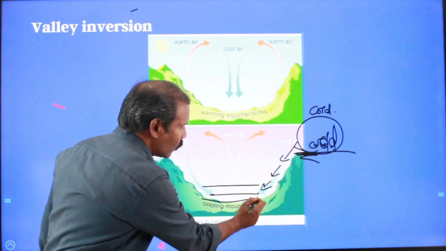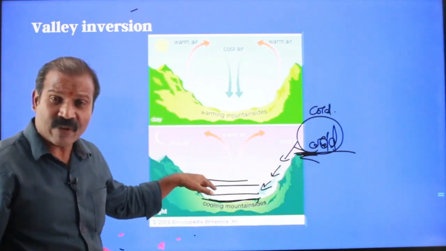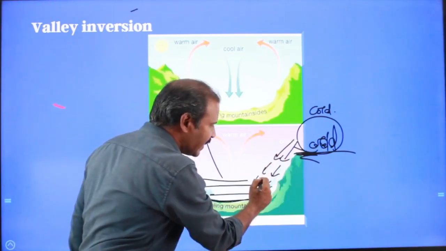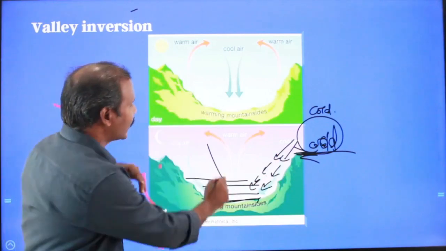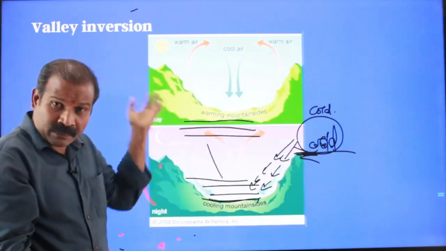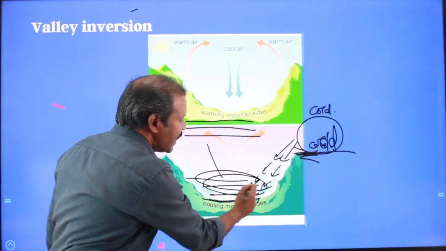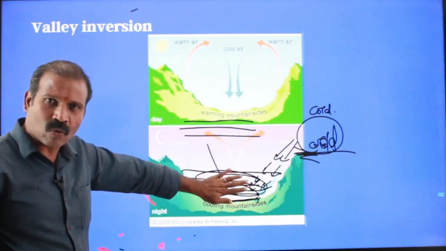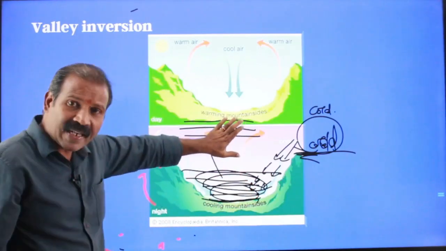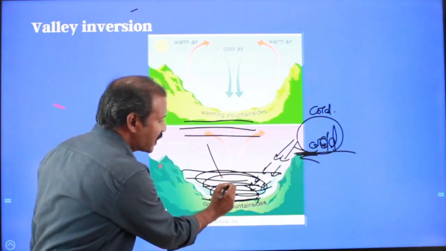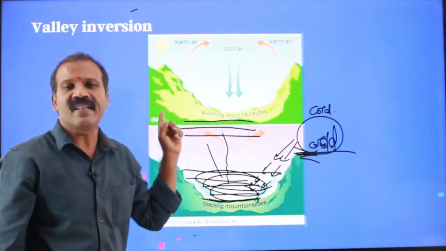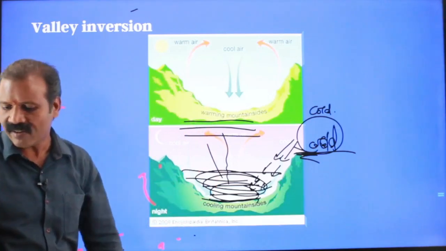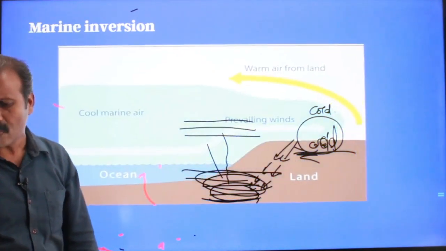So whatever the air, that must be the comparatively warmer air that might be replaced when this cold air drains into the bottom of the valley. So that warmer layer of air would be uplifted and the colder layer of air infills the bottom of the valley. In that case, the bottom of the valley is infilled with cold air, above which comparatively warmer layer of air is found. If you measure, the temperature again increases with increasing altitude within the valley. So this inversion is called valley inversion.